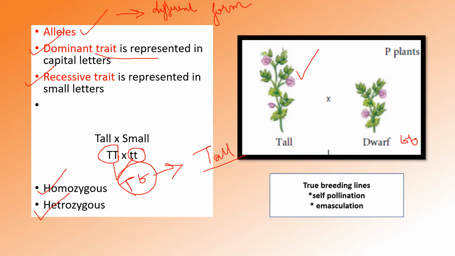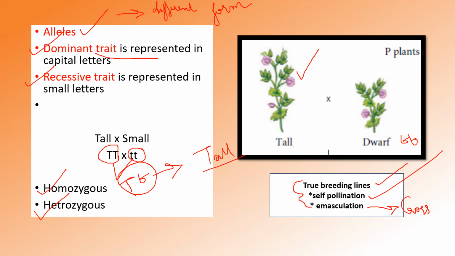When we use experiments to generate true breeding lines, we will use self-pollination. Emasculation is the process used if we need cross-pollination. All these were the methods used by Mendel.